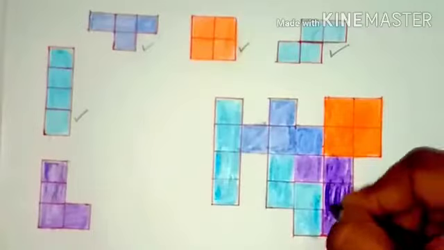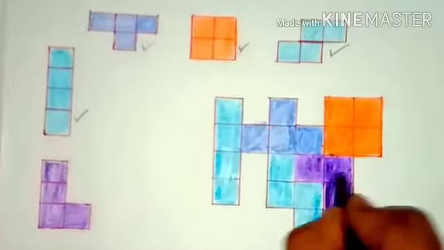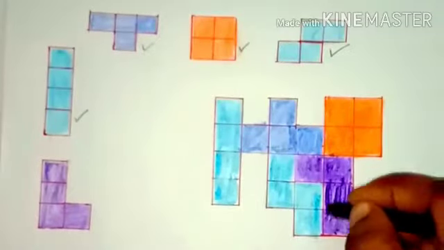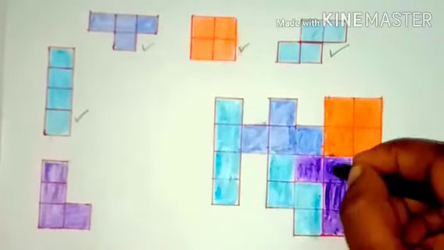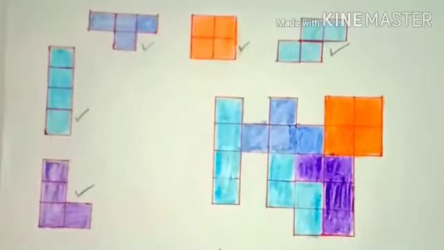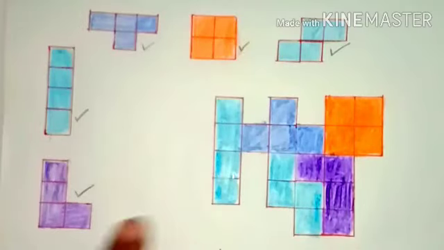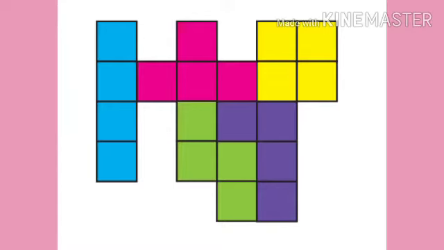So we used the L-shaped tetromino here. So now the shaded part of the figure is completely done by using all these 5 tetrominoes.